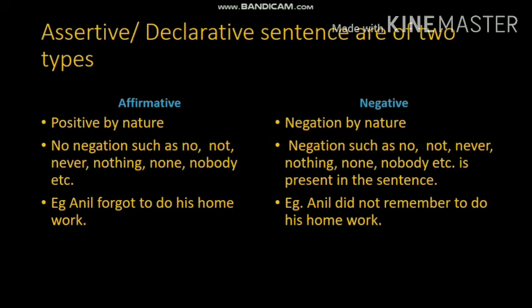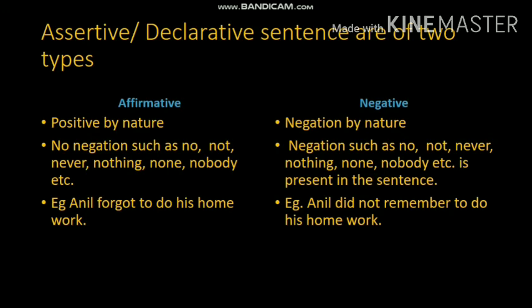There will be one question in the board question paper: change from affirmative to negative or negative to affirmative. This is a grammar part of our syllabus as well as our textbook. The previous lesson already has this question in the exercise. Change from negative to affirmative. Both are the same, opposite.